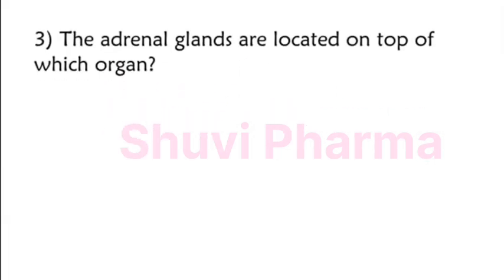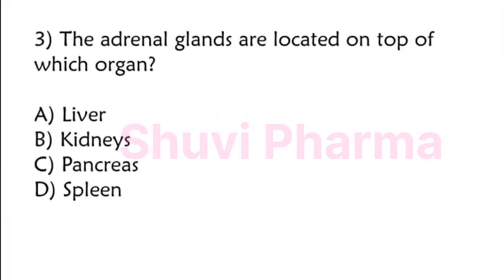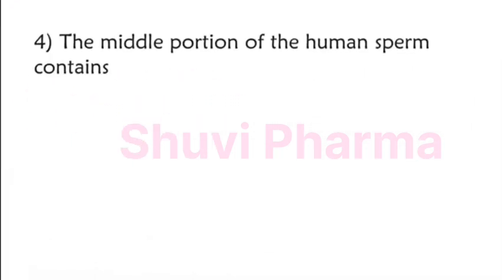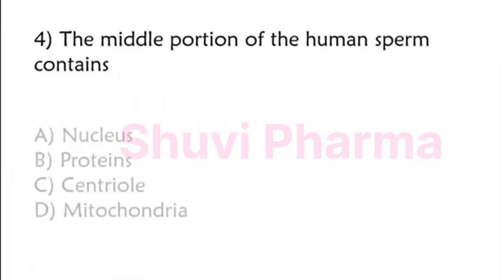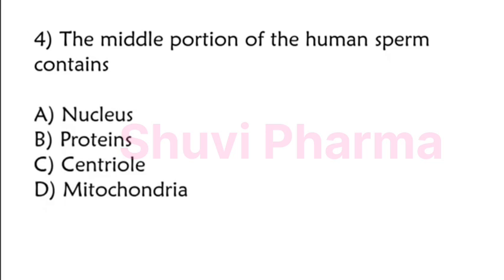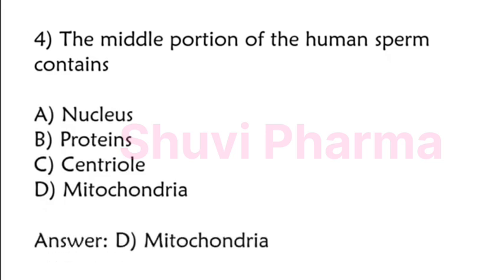The adrenal glands are located on the top of which organ? Liver, kidneys, pancreas, spleen. The correct answer is option B, kidneys. The middle portion of the human sperm contains nucleus, proteins, centriole, mitochondria. The correct answer is option D, mitochondria.